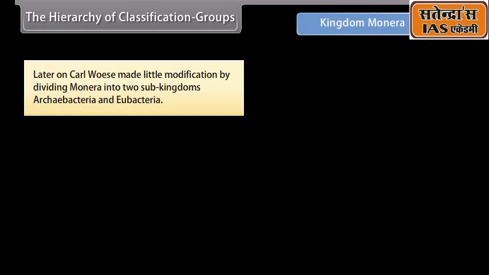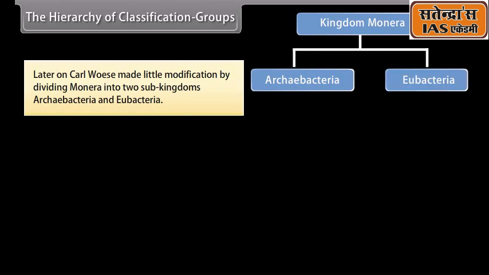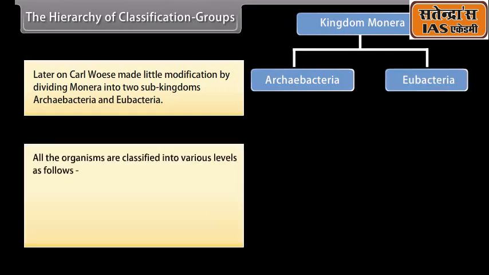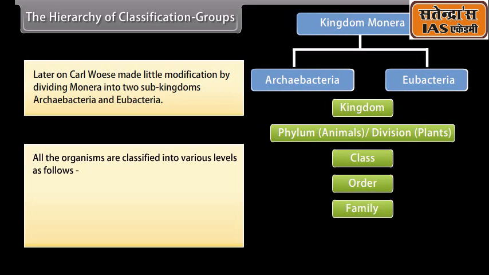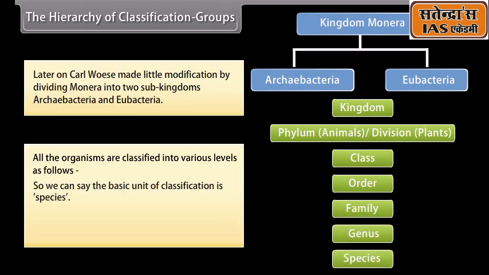Later on, Carl Woese made a little modification by dividing Monera into two sub-kingdoms, Archaebacteria and Eubacteria. All organisms are classified into various levels as follows: kingdom, phylum for animals or division for plants, class, order, family, genus, species. So we can say the basic unit of classification is species. Now we are going to discuss important characters of the five kingdoms.